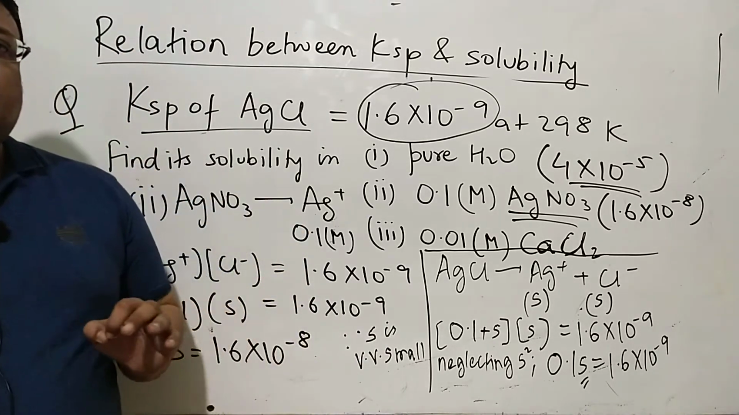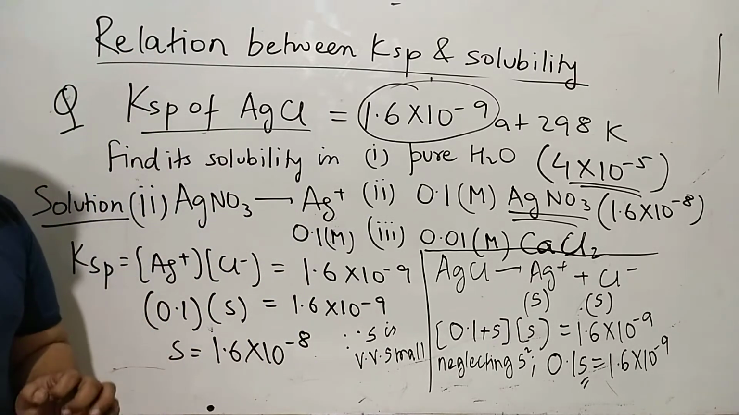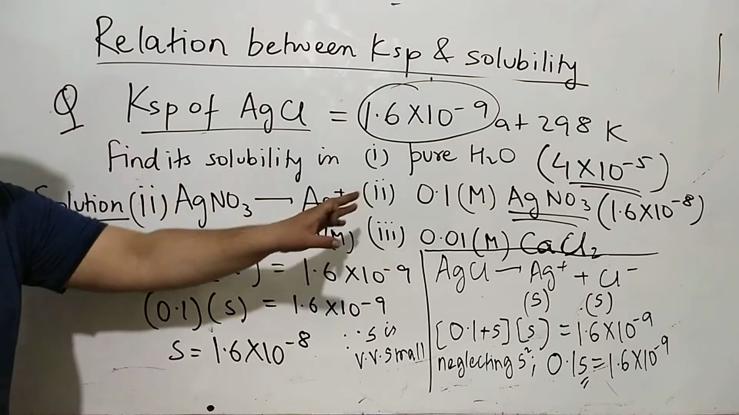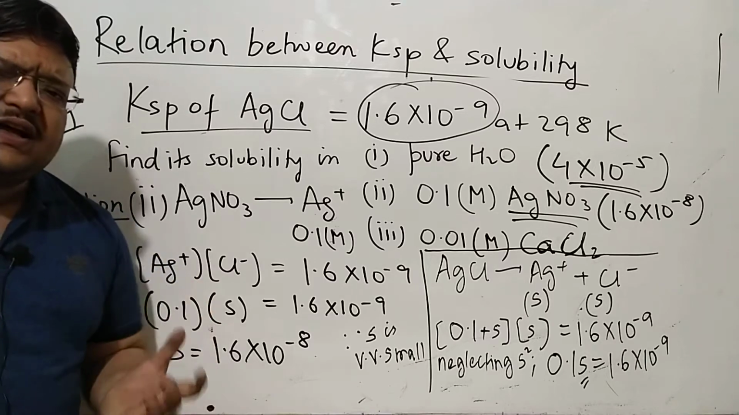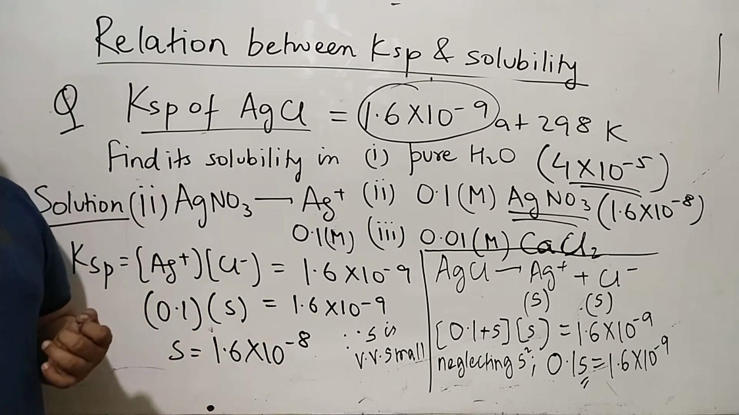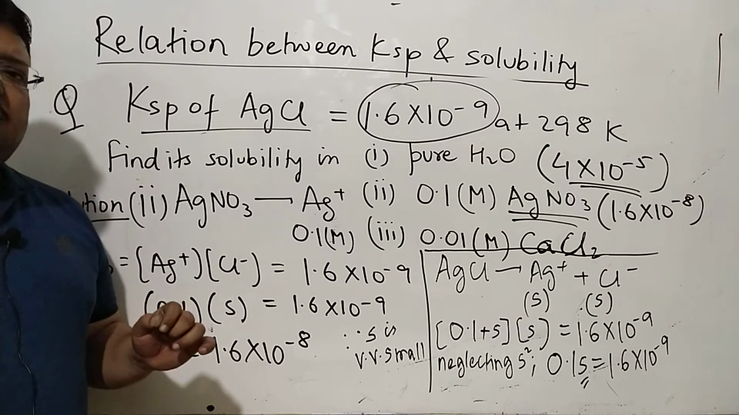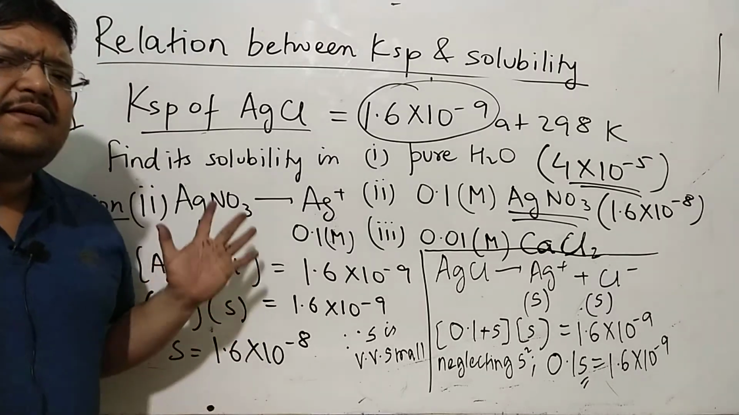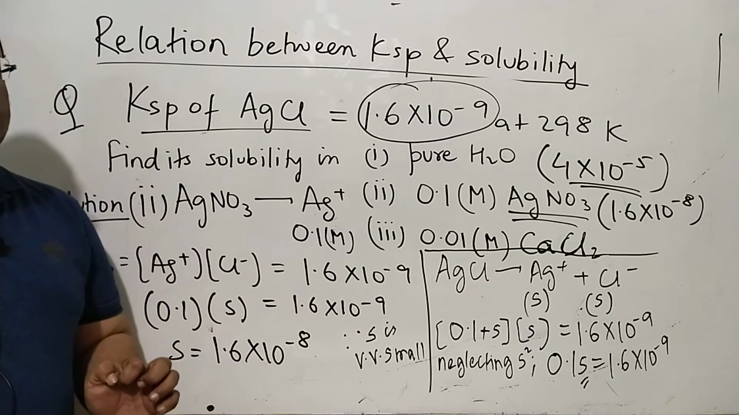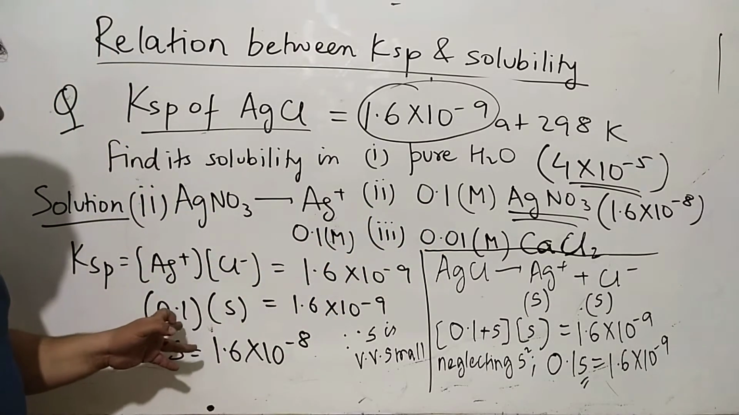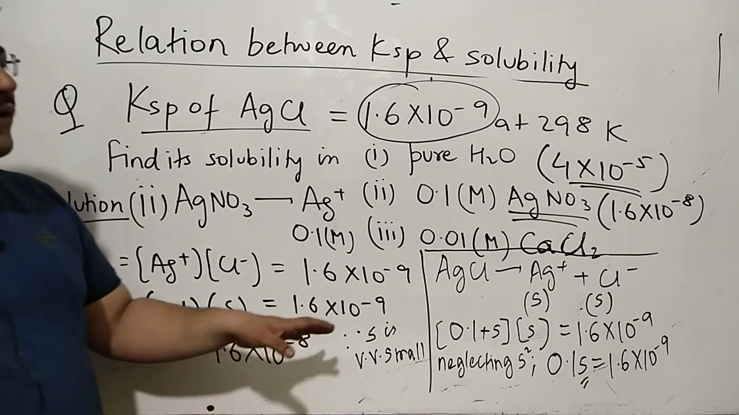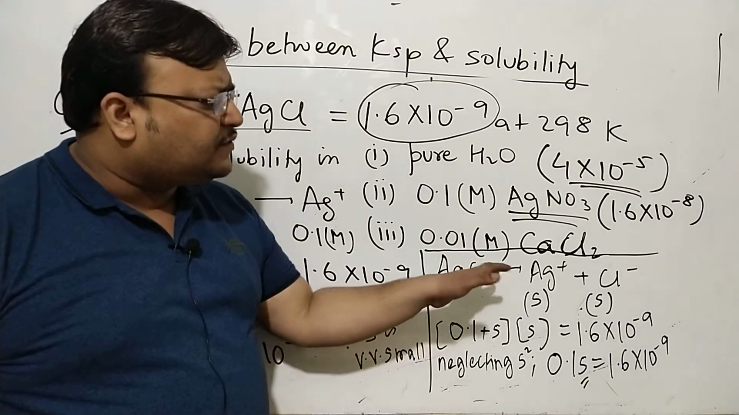Right away, you should know that all of Ag plus will come from silver nitrate. It is such a simple approach. So when you are doing it for yourself, when you are doing it for an entrance exam, you want to do it without any hassle: a simple assumption that almost all of Ag plus is coming from silver nitrate. So you take it 0.1 right away, and you get the solubility.